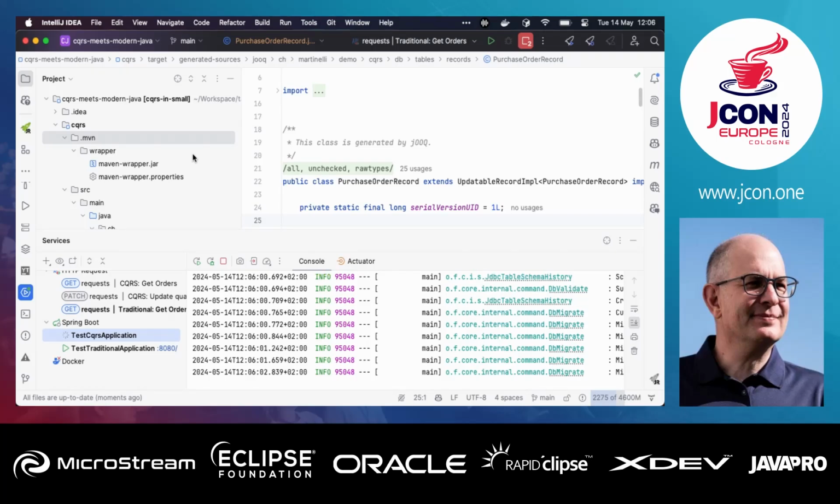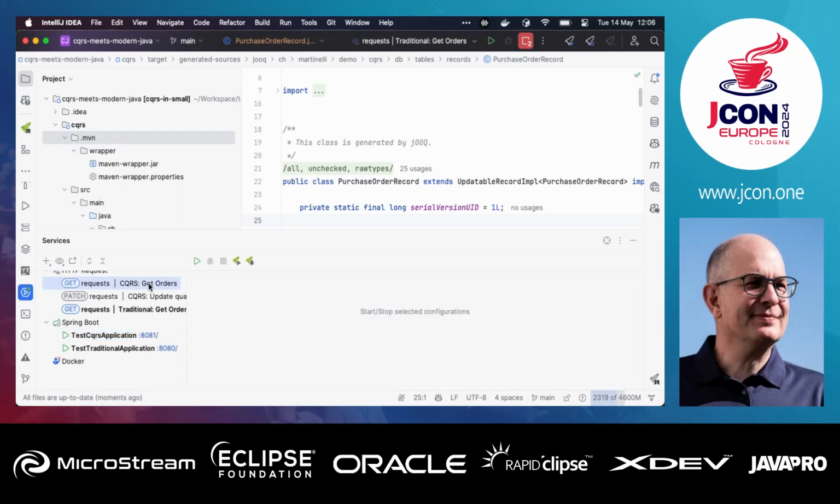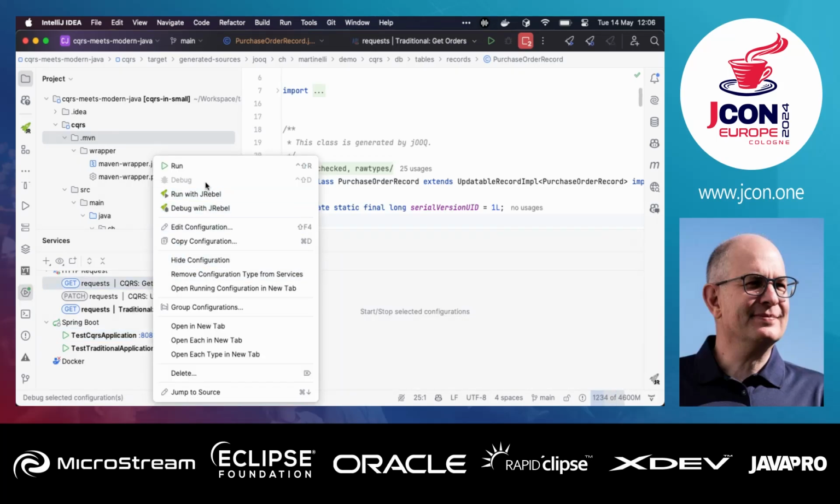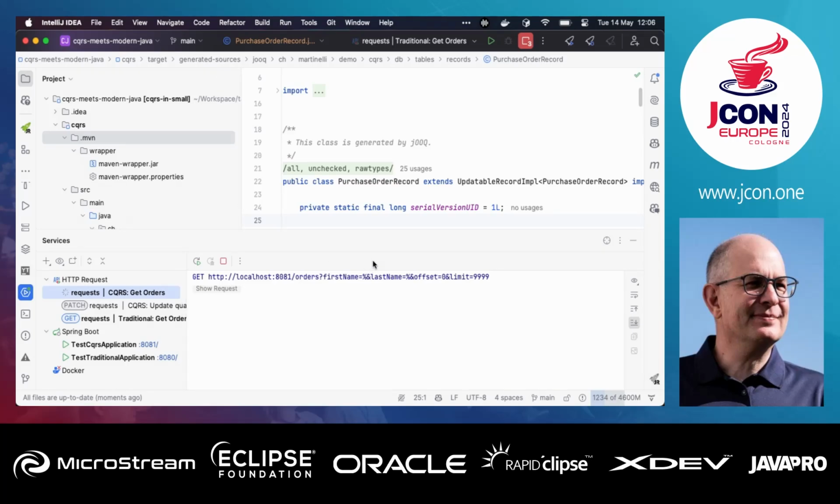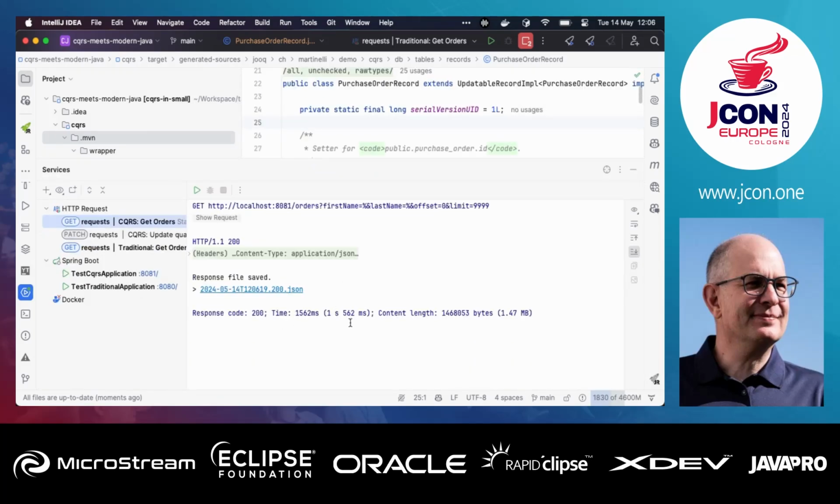It takes a while to start because it creates a new test container and executes all the Flyway scripts. And now we can do the same GET request, but this time with the CQRS version, like this. And this still takes 1.5 seconds. That's not good, right? That's way too slow. But we also get back, I don't know how many rows at the end. We get way too much data, but it's not optimized. We don't have any indexes or stuff, so that just happens.